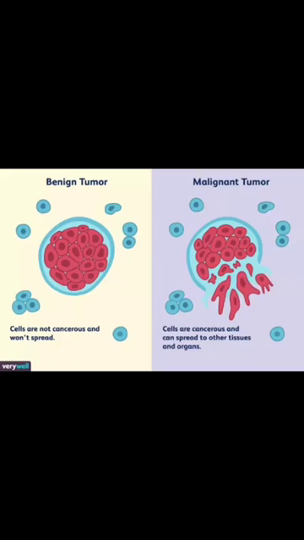So in a benign tumor, the cells are not cancerous and will not spread to other parts of the body. But in a malignant tumor, you can see that the cells are spreading from their original location and they are now cancerous. That is why they are known as malignant tumors.